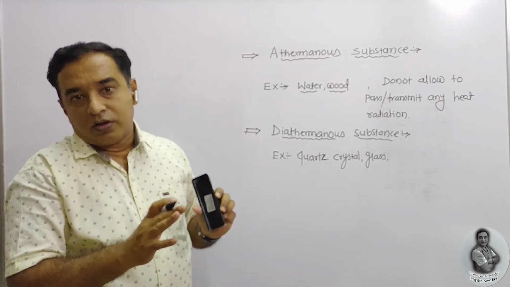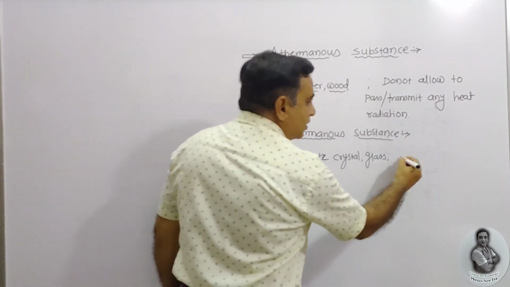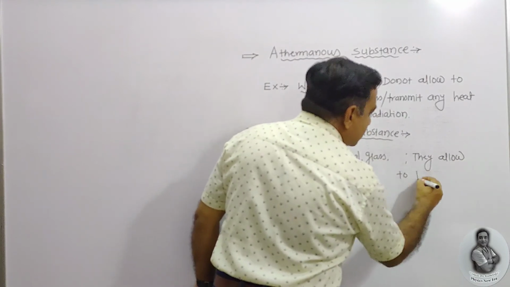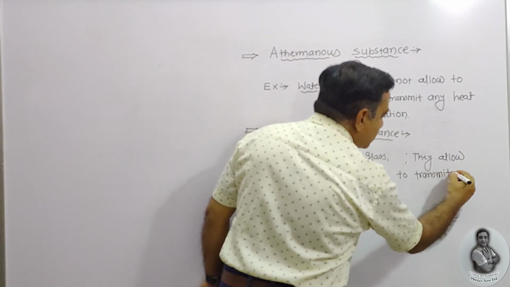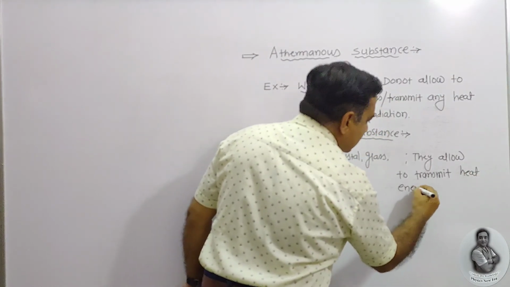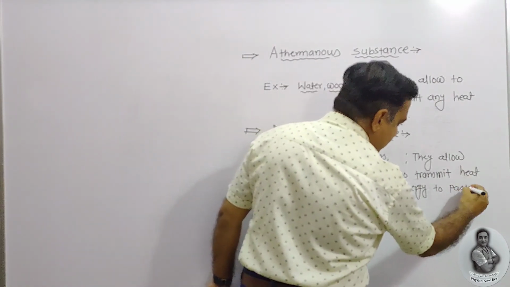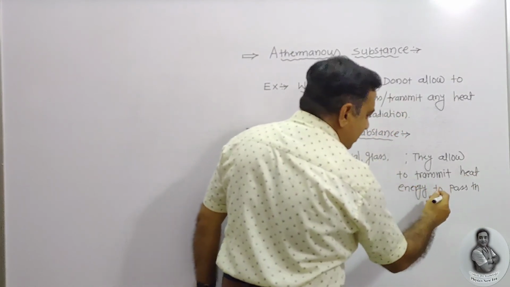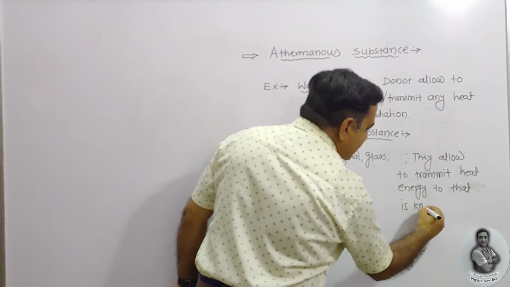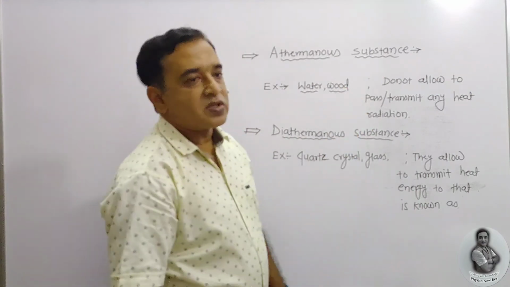They allow the radiation, or heat energy, or incident radiation to pass, to transmit through them, and are known as diathermanous substances. Thank you.